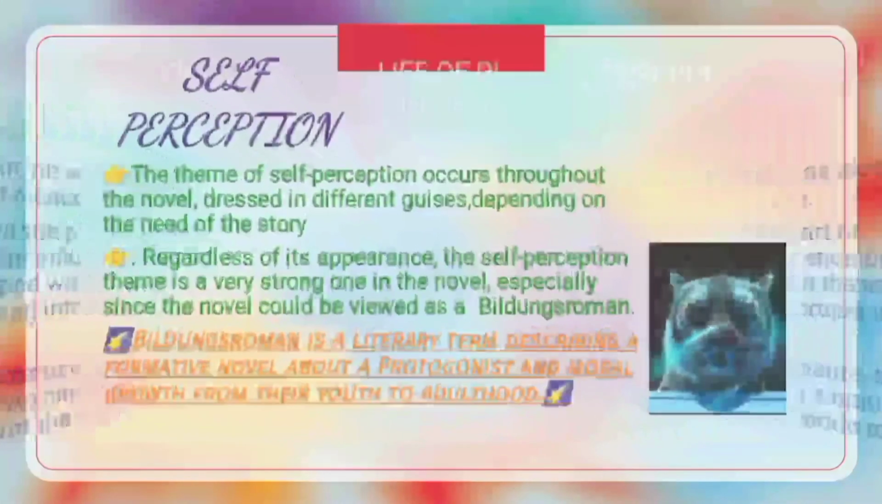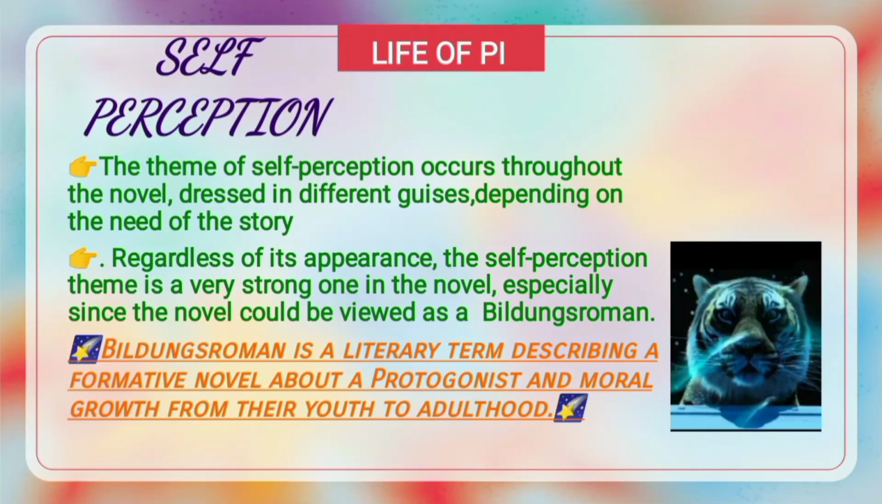The theme of self-perception occurs throughout the novel, dressed in different guises, depending on the need of the story. Regardless of its appearance, the self-perception theme is a very strong one in the novel, especially since the novel could be viewed as a Bildungsroman. A Bildungsroman is a literary term describing a formative novel about a protagonist's moral growth from youth to adulthood.